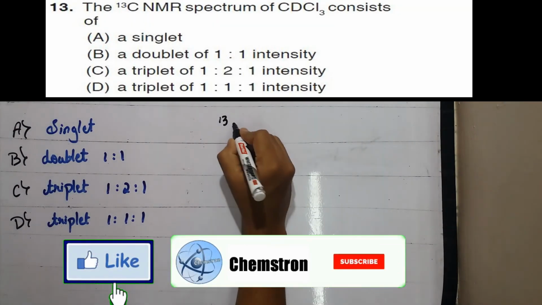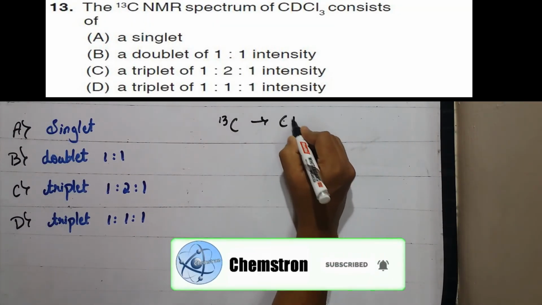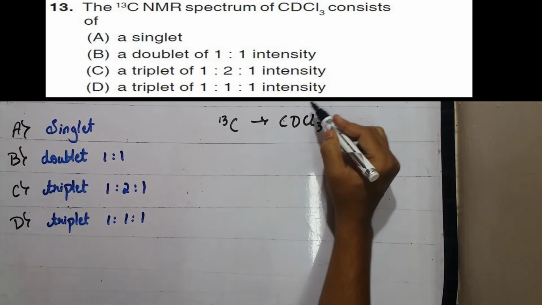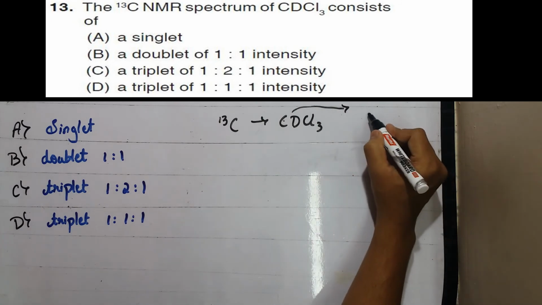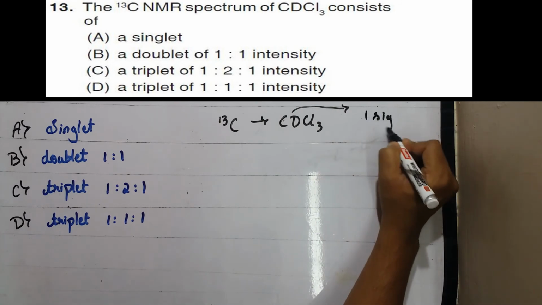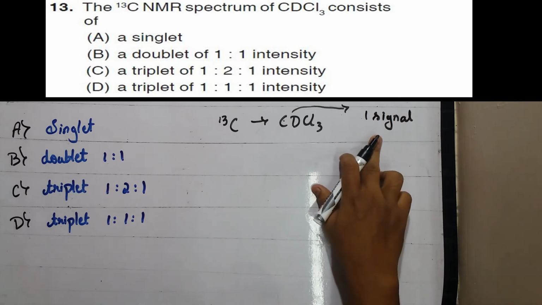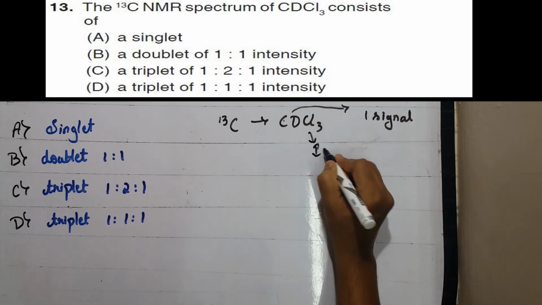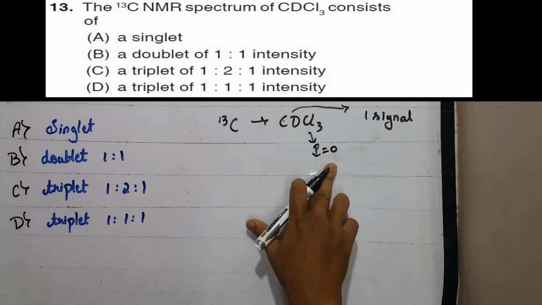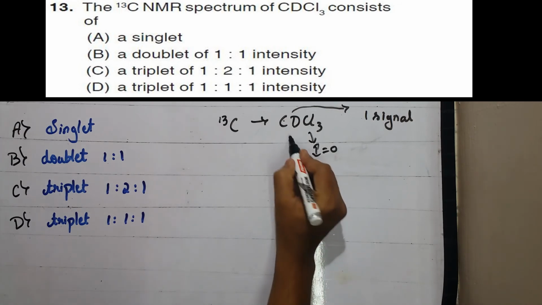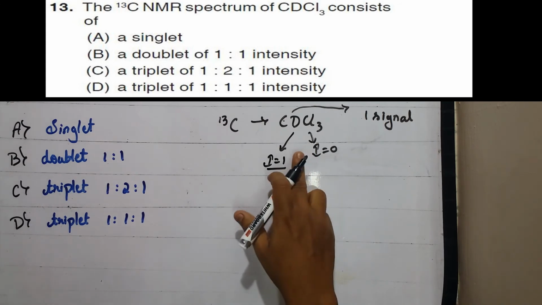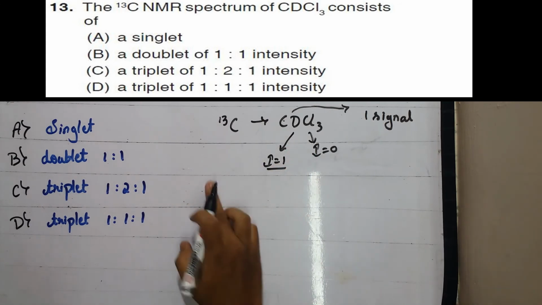The carbon-13 NMR of CDCl3: we have to determine the splitting of this signal. It contains only one carbon, hence the number of signals is 1, and the splitting of this signal depends on the number of active nuclei present. Here the chlorine has nuclear spin value 0, hence it is nuclear inactive, but the deuterium, whose I value is 1, is nuclear active, hence the signal is split.